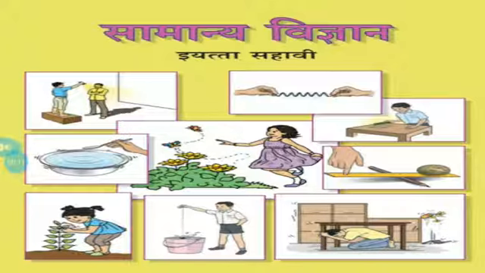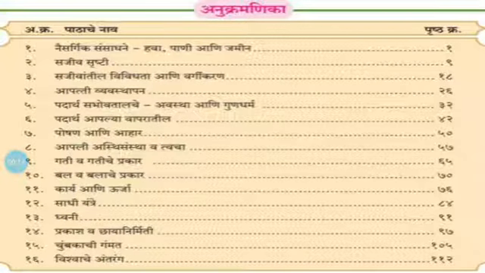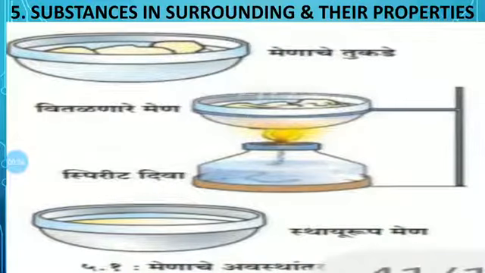Friends, today we have to see the General Science of Standard 6th. In the last lecture we have finished chapter number 4, Disaster Management. Today we have to start the new chapter. The name of the chapter is Substances in Surrounding, Their State and Properties. So friends, see here, substances in surrounding and their properties, with their state.